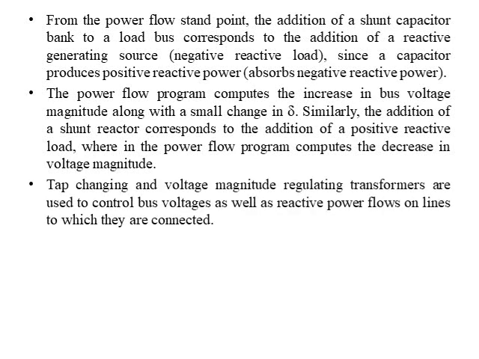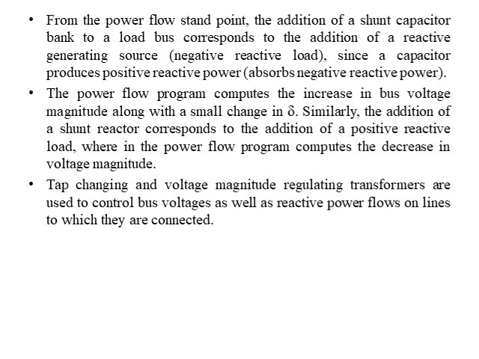The third method is to connect the tap changing and voltage magnitude regulating transformer, used to control the bus voltage as well as reactive power. So we have studied in the first point that power flow can be controlled by controlling the prime mover, the excitation of the generator, by connecting the shunt capacitor, by connecting the tap changing transformer, and by using FACTS devices.